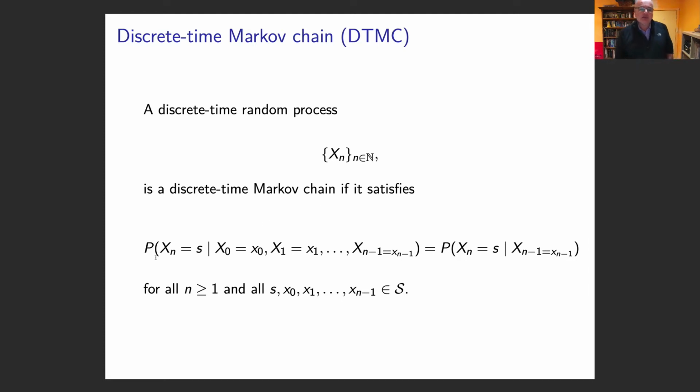And the key property is this: the probability that the state at time n, given at time 0 we had a state of x0, at time 1 we had a state of x1, all the way up to xn minus 1, can be collapsed down to this simple one: the probability that I'm in state s at the nth time point only depends on, is conditional on, the state at the n minus 1 time point.